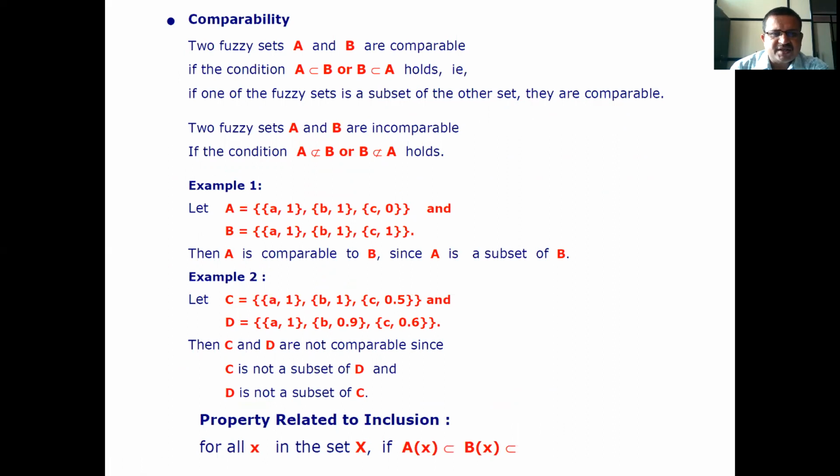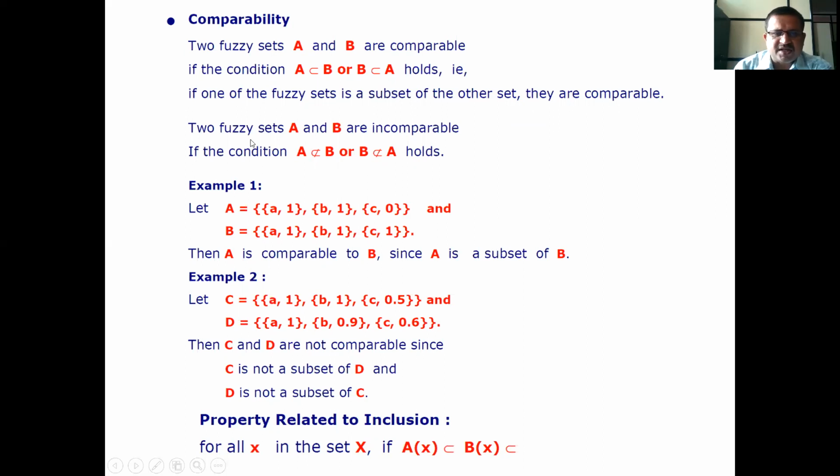Now, comparability. Two fuzzy sets A and B are comparable. Comparable means what? We have to compare the two sets A and B. If the condition A is a subset of B or B is a subset of A holds, that is, if one of the fuzzy sets is a subset of the other set, they are comparable.